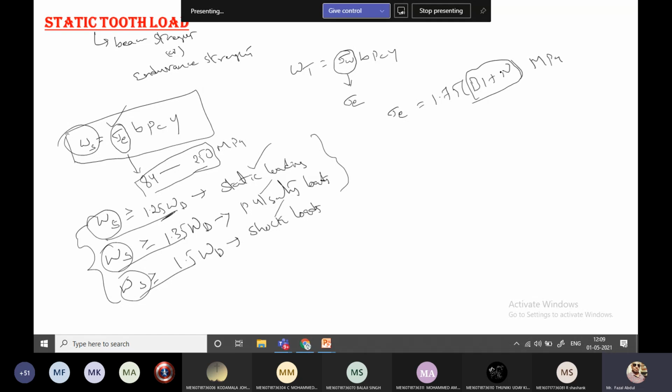Based on the material hardness, if you multiply by 1.75, you will get the endurance strength for the selected gear material. The BHN number will be given in the question. So based on the hardness of the material, we get the endurance limit in megapascal. This is another equation.